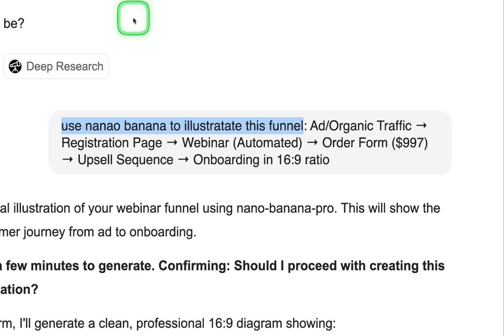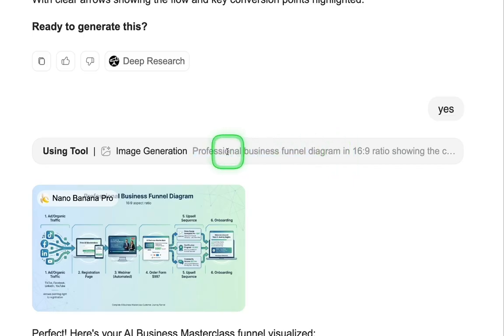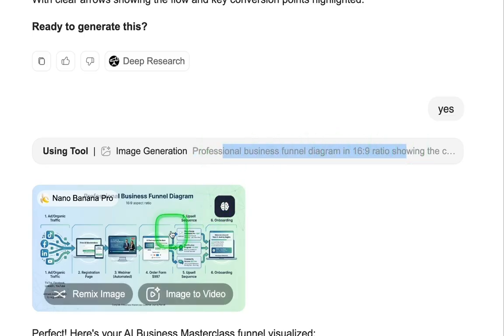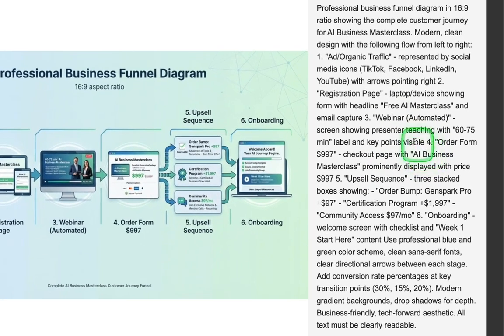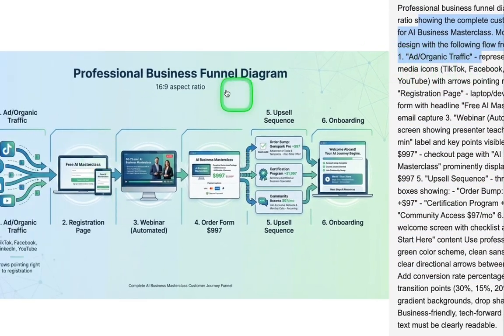You could be chatting in conversation, upload a document, upload a file, and just say use NanoBanana to illustrate this file, image, or document. And then it's going to use NanoBanana Pro to generate the prompt and the image ready for you to download. And look at this huge prompt that it wrote. I didn't write this prompt. It wrote this entire prompt to create this infographic. So using Genspark or AI to write the prompts is also such a hack.